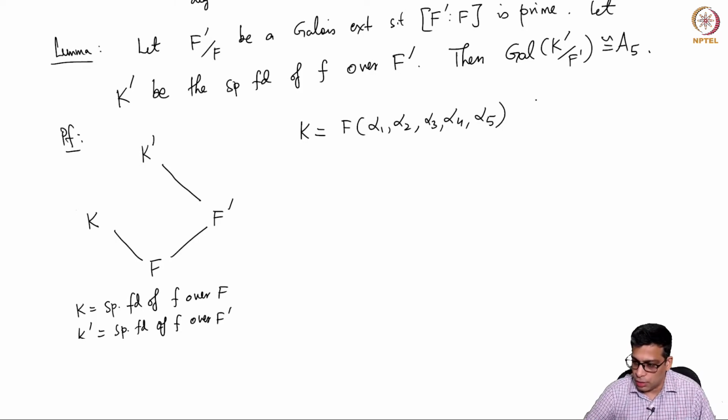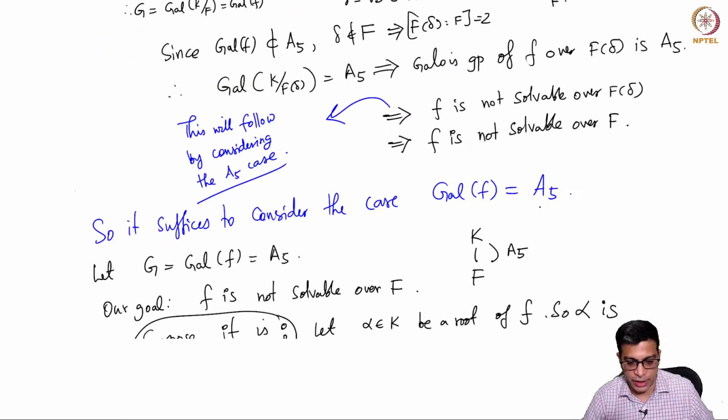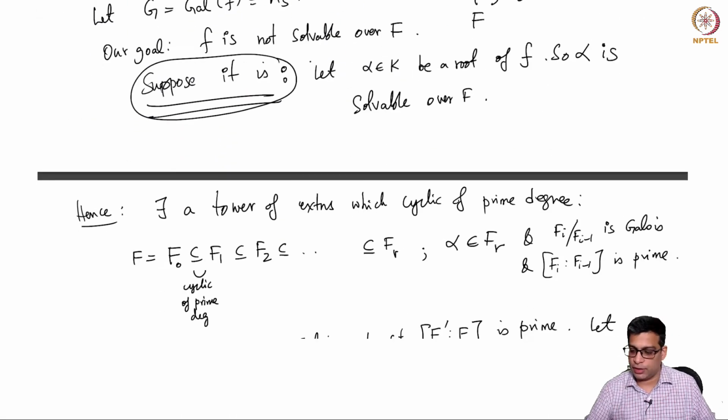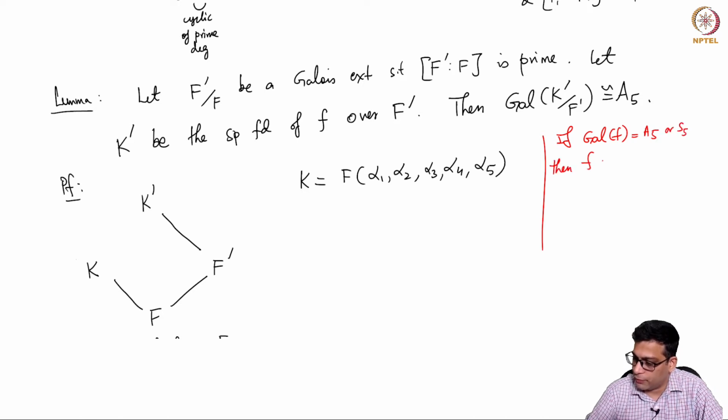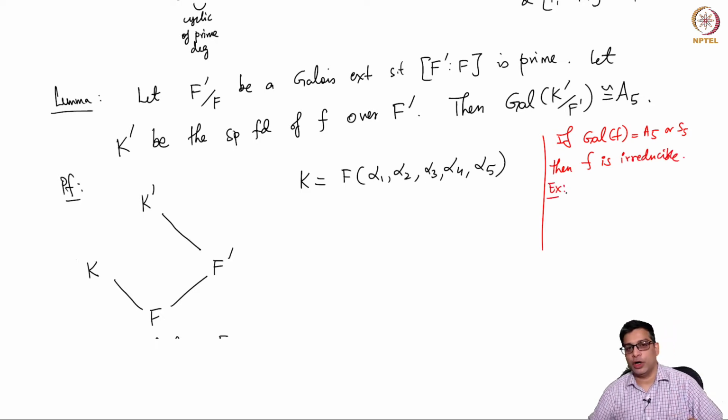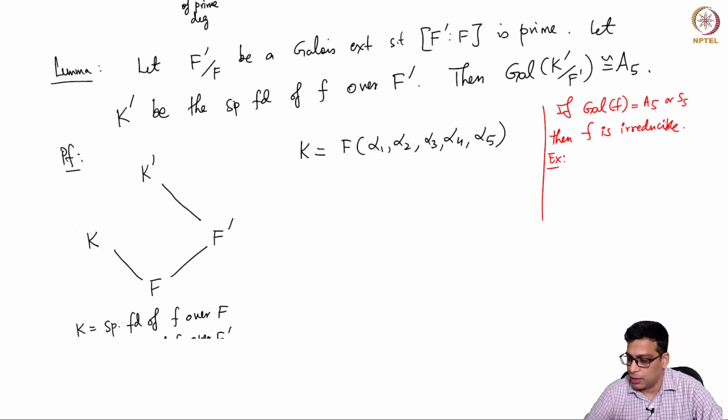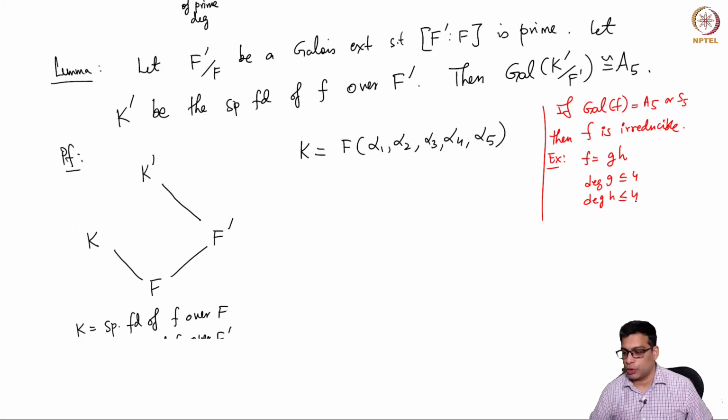Okay. So as a small exercise, I did not say that f is an irreducible polynomial in the theorem, but if the Galois group of f is A5 or S5, then f is irreducible. This is an exercise for you, because if it's not irreducible, then it factors as GH, where the degree of G and the degree of H are less than or equal to 4.